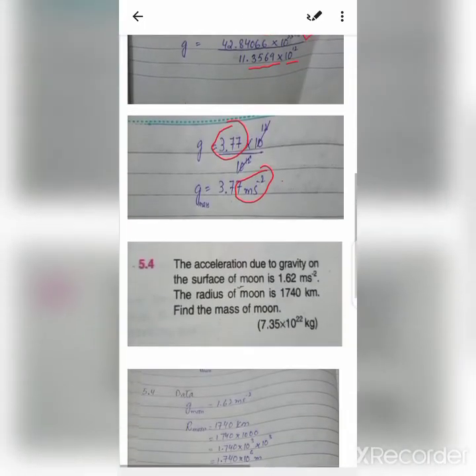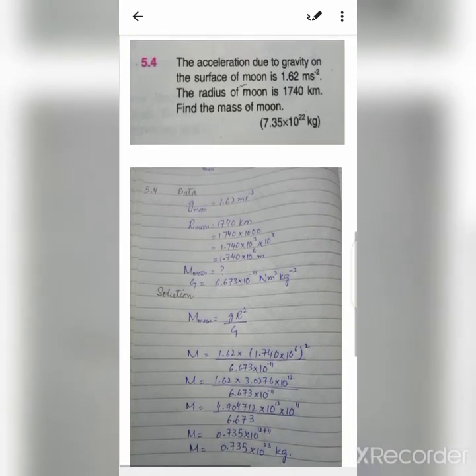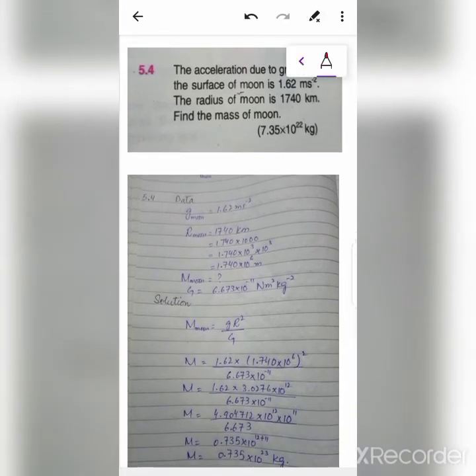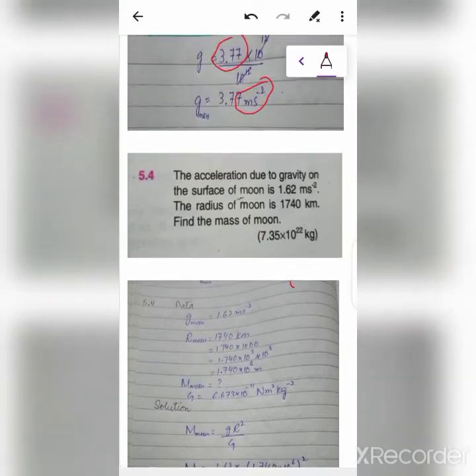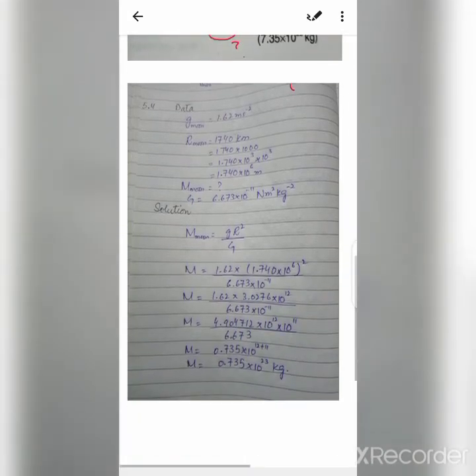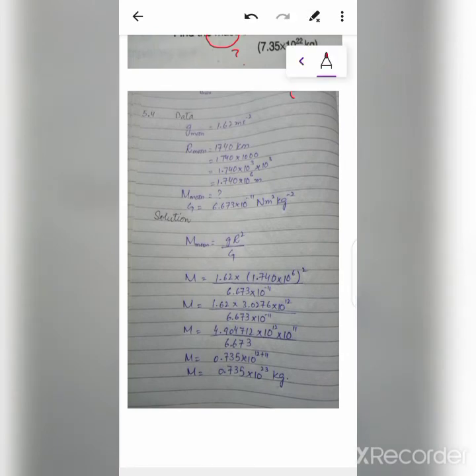Now move towards 5.4. The statement is: the acceleration due to gravity on the surface of the moon is 1.62 meter per second square. The radius of the moon is 1740 kilometers. Find the mass of the moon. Here the mass is required. Again we use the same formula as in 5.3. First of all, write the data. Acceleration due to gravity is given. Radius is 1740 kilometers, which is not an SI unit, so you have to convert it first.